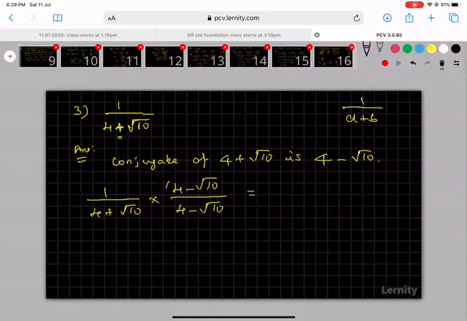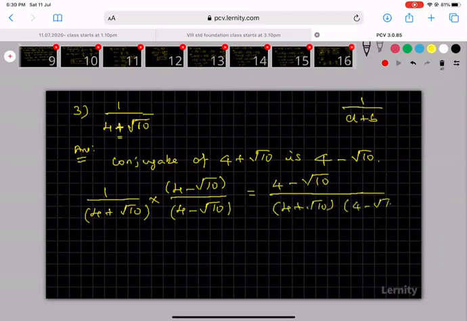Now you see, sir, 1 into 4 minus root 10, you are getting 4 minus root 10 in the numerator. In the denominator, you are getting 4 plus root 10 into 4 minus root 10. You are getting this. Are you able to understand up to this step, sir? Any doubts?